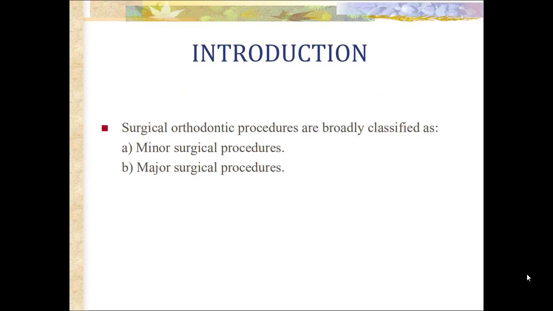Surgical orthodontic procedures are broadly classified as minor surgical procedures and major surgical procedures. Most minor surgical procedures are an integral part of orthodontic therapy. The major surgical procedures are aimed at treatment of severe skeletal malocclusion or dentofacial deformities that cannot be satisfactorily treated by orthodontic treatment alone. And there should be good coordination between a surgeon and the orthodontist when undertaking such procedures.